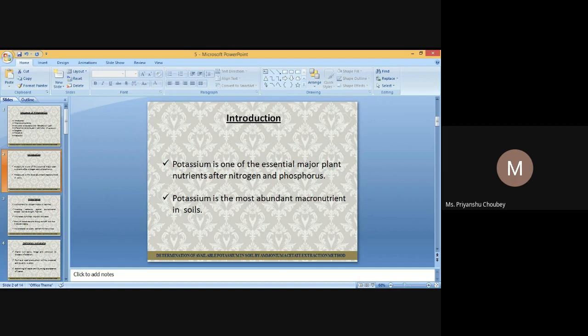The charge is one less than the substituted cation. Before the substitution, the structure is neutral. So when a cation of charge n plus is substituted by another cation of n minus 1, there will be an excess negative charge of one equivalent in the cell structure. In a tetrahedral sheet, silicon with 0.394 angstrom is substituted by aluminium with 0.51 angstrom. In a dioctahedral sheet, aluminium is substituted by magnesium, which has 0.166 angstrom.